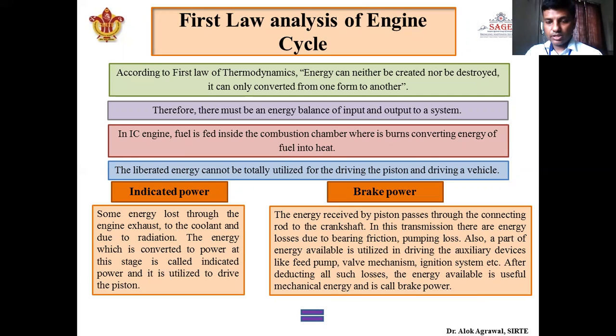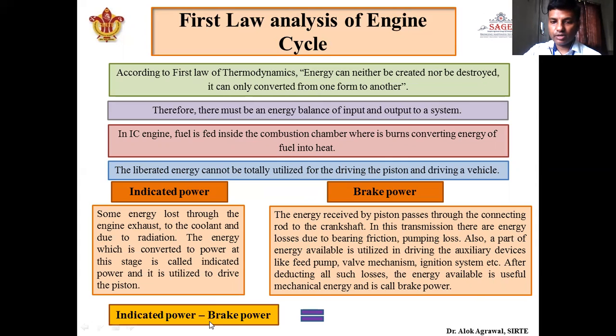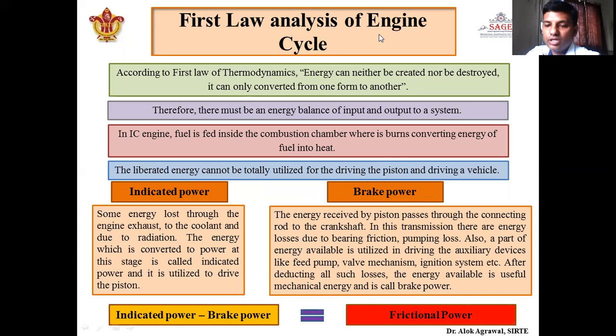The energy lost in the conversion of the energy taken by the piston to the output power is called friction power. The energy lost due to friction is called friction power. If we compile it, first we get energy from fuel, then we get indicated power. When we subtract friction power from indicated power, we get brake power. So we can write the formula: indicated power minus brake power is equal to frictional power. This frictional power is very important.